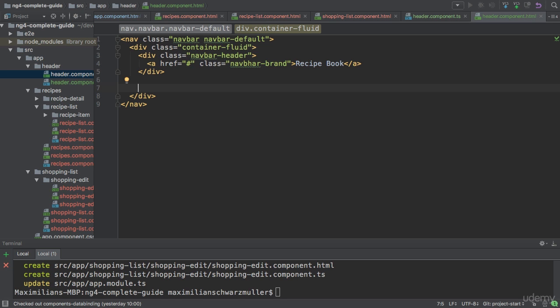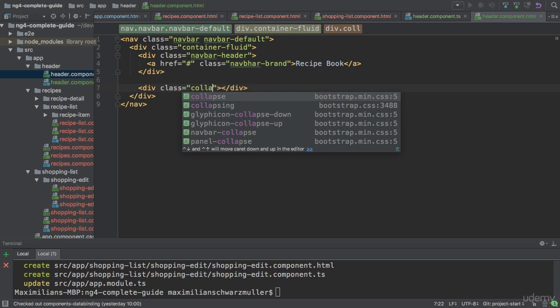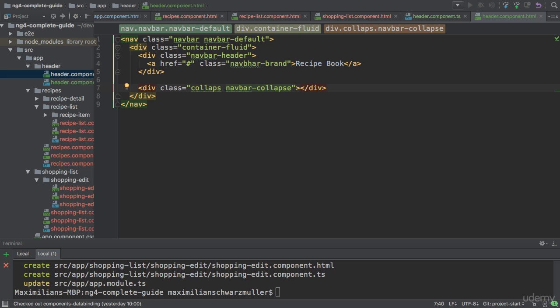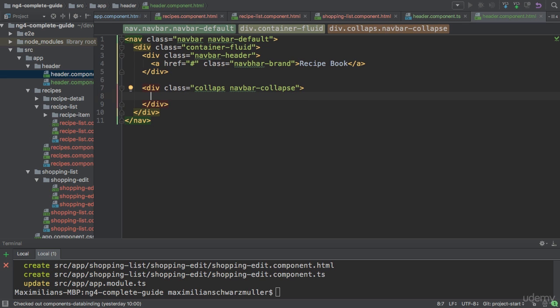Now let's work on the actual links. For this, I'll add a div, which will receive the collapse class and then the navbar-collapse class. Now, I won't really use the collapse feature. I won't add a hamburger icon here, since we will not have many links on our header anyways. But this gives us some nice styles. And of course, collapse here should have an E at the end, like that.